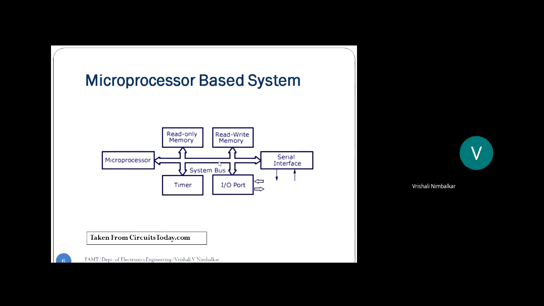So I need address bus, I need a data bus, I need a control bus. Control bus is the read signal, write signal, whether the read is from memory or from an input device. So these are called as control signals. So there should be a communication between all the 6 devices. So I need address lines, data lines, and control lines, and all together that is called as a system bus.